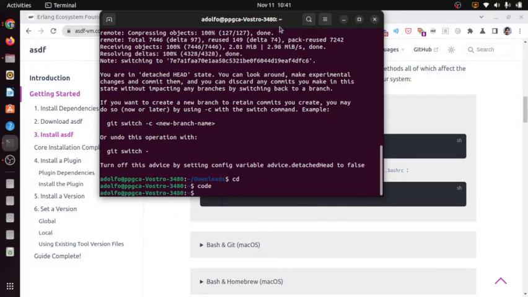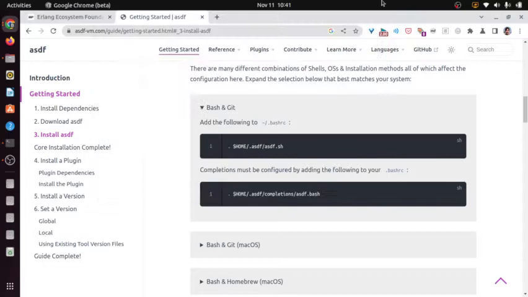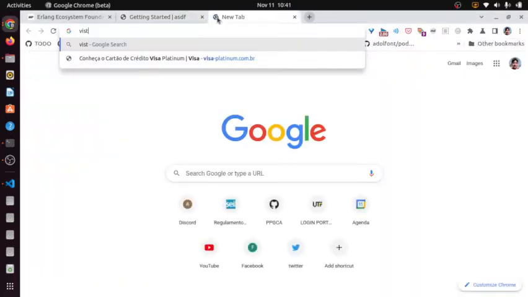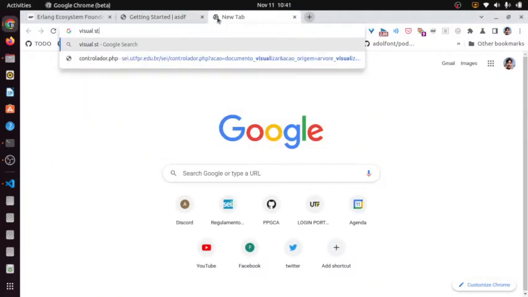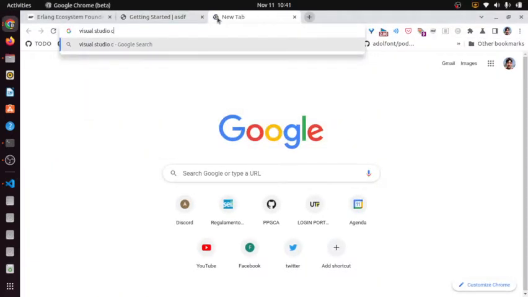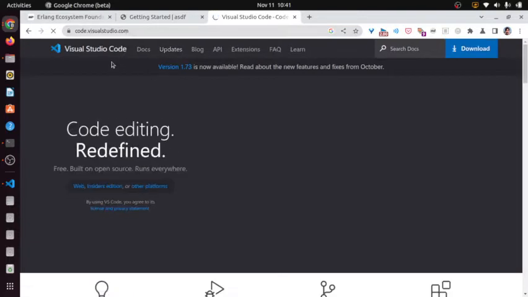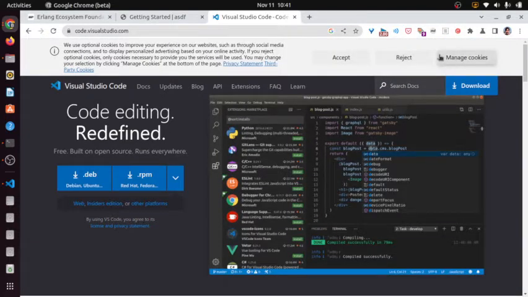Yes, I do. So if you want to learn how to install Visual Studio Code, which is the code editor that I use for most things, you can download it here at code.visualstudio.com.